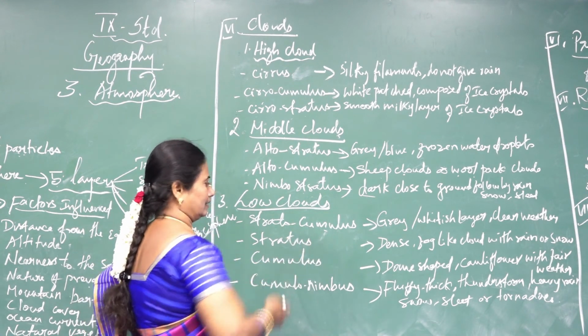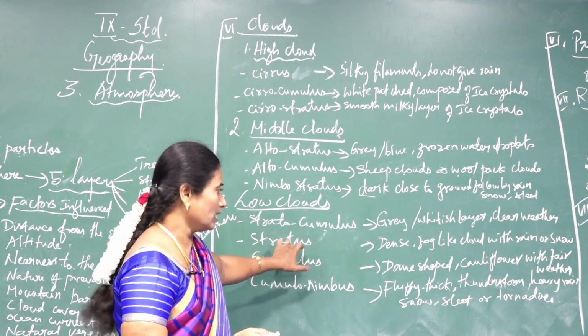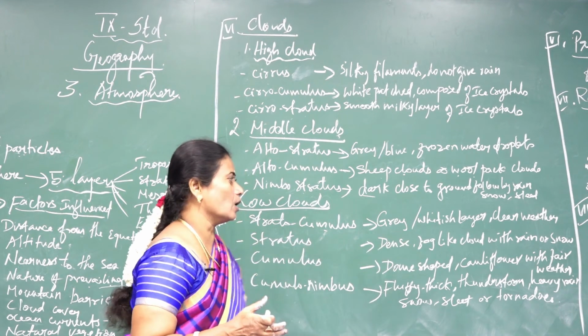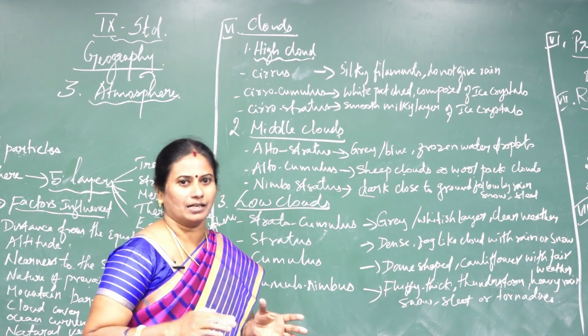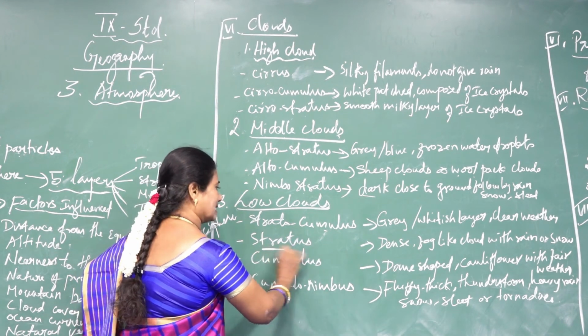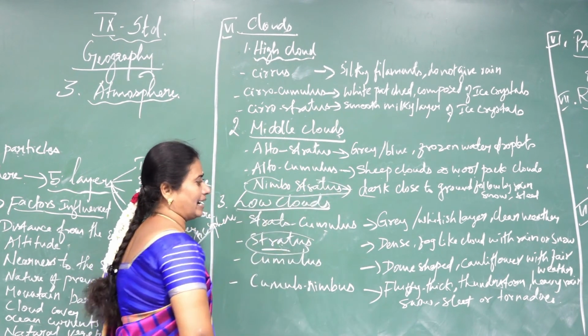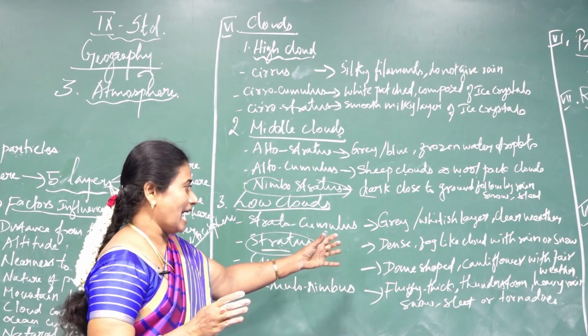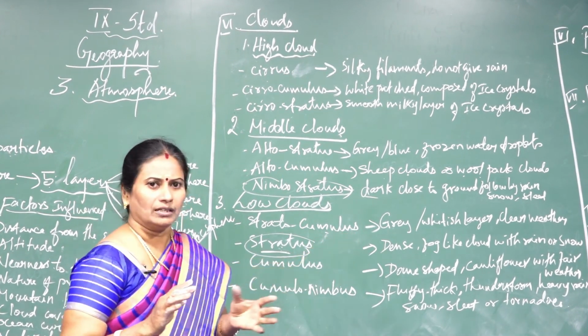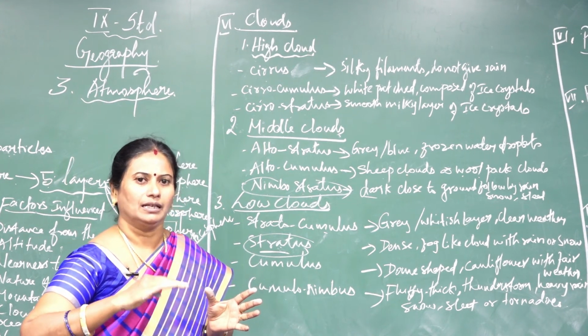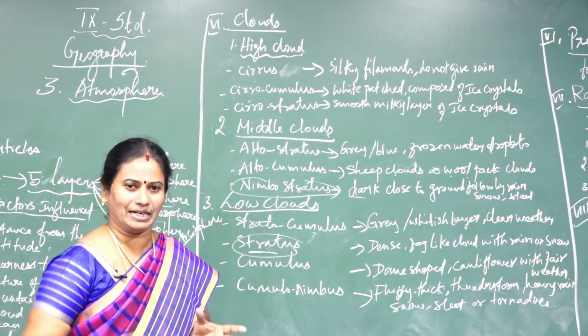Stratus. This kind of cloud is covered with a dense, fog-like cloud with rain or snow. Here in the stratus, we can get rain because it has fog-like clouds, which will be followed by rain, and sometimes if rain is not coming, snow will come.